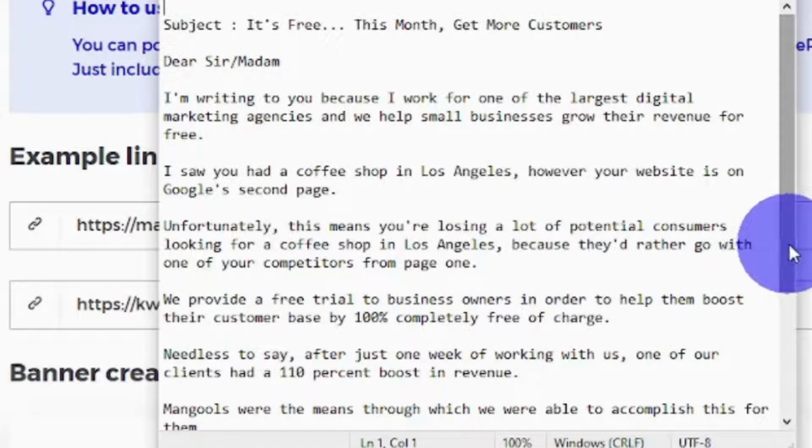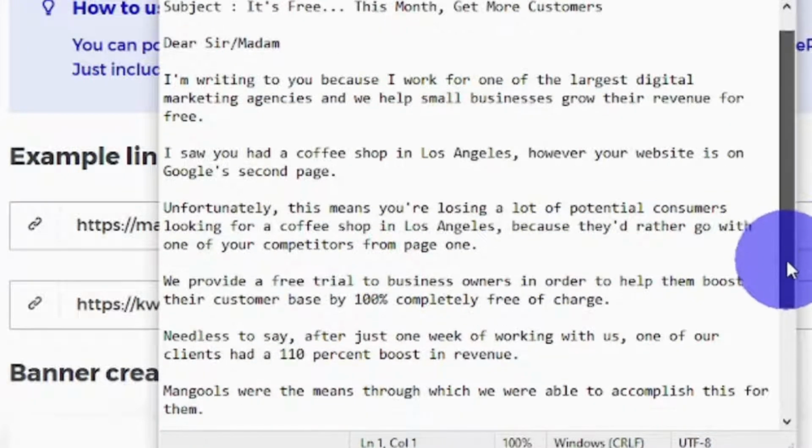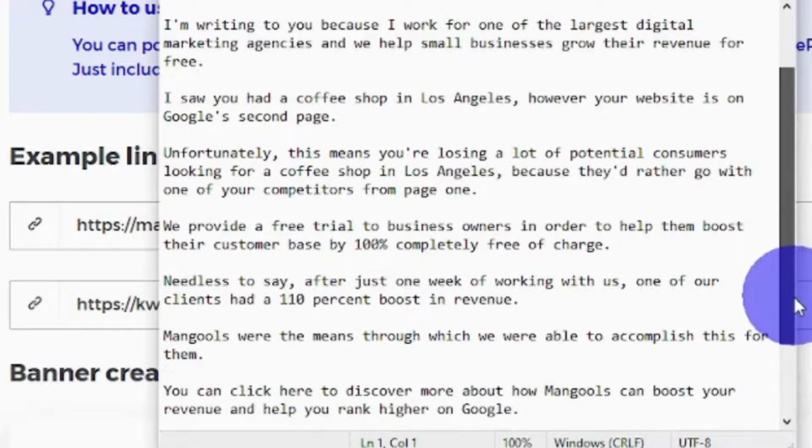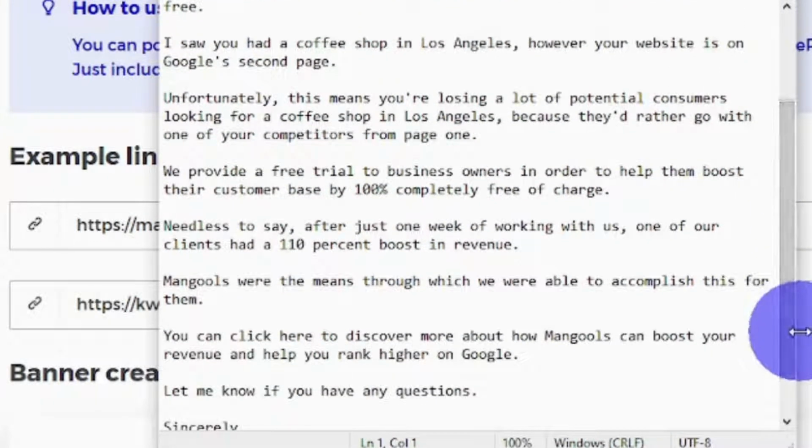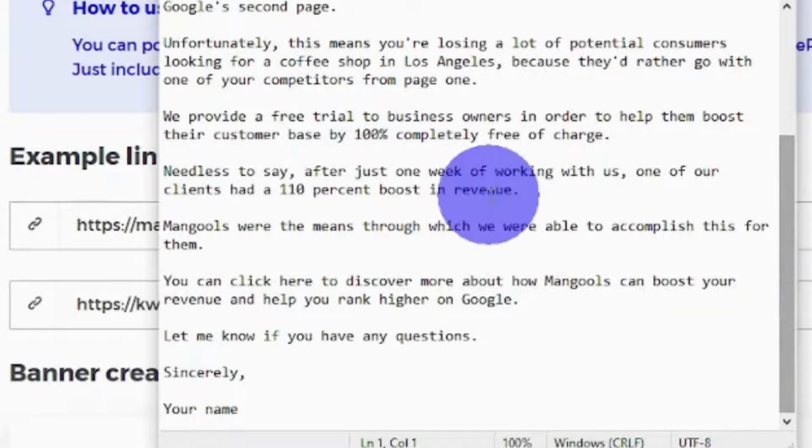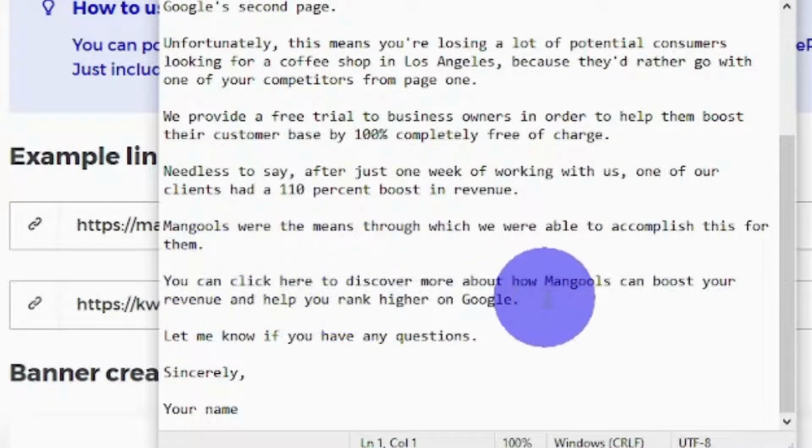We provide a free trial to business owners in order to help them boost their customer base by 100%, completely free of charge. Needless to say, after just 1 week of working with us, one of our clients had a 110% boost in revenue. Mangles was the means through which we were able to accomplish this for them. You can click here to discover more about how Mangles can boost your revenue and help you rank higher on Google. Let me know if you have any questions. Sincerely," and then put your name.